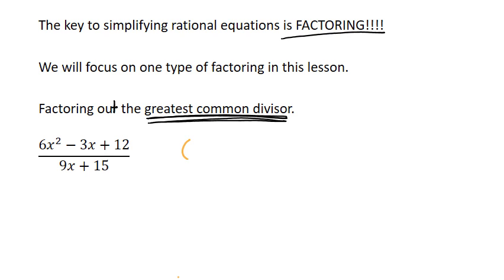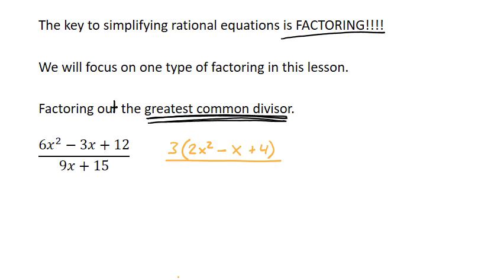So this becomes 3 times, if I divide 3 out of 6, I'm left with 2x squared. If I divide 3 out of 3, I'm left with 1, so I could write it as minus 1x or just minus x. And if I divide 3 out of 12, I'm left with 4. Now you'll notice if I take this 3 and multiply it back in, I would end up back where I started. So it's distribution backwards.